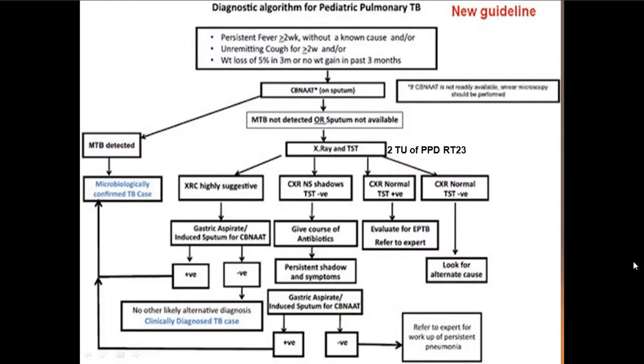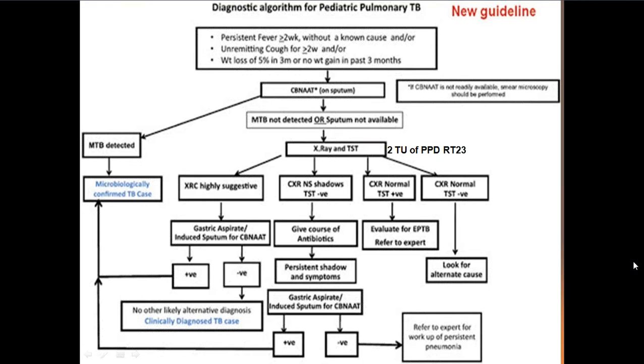Now, there is a huge diagnostic algorithm for pediatric TB given in your book. There's a new guideline. Please remember, I have written something extra in the TST part. We do tuberculin sensitivity in an adult with how many tuberculin units of PPD? Anyone? One unit, sir. Absolutely right. So in pediatric tuberculosis cases, we do it with how many units?